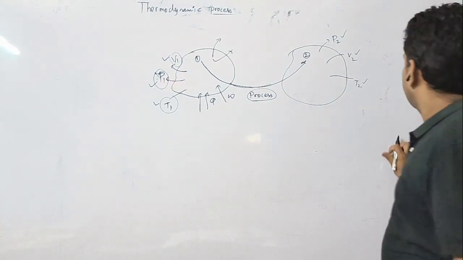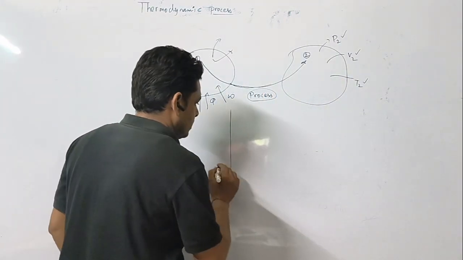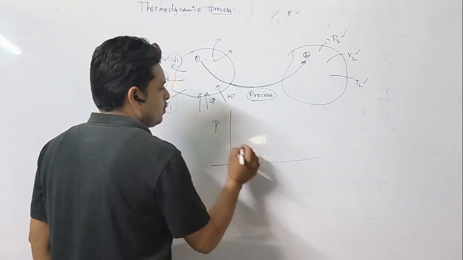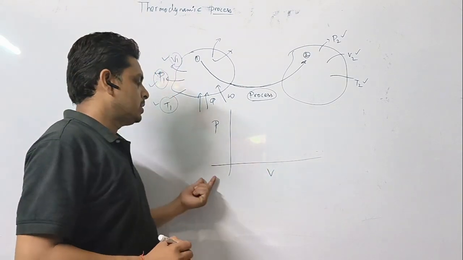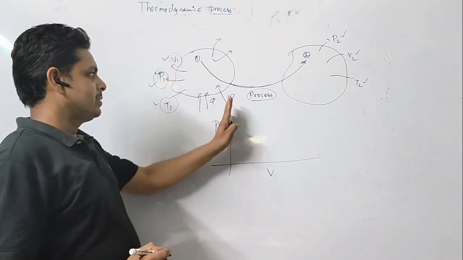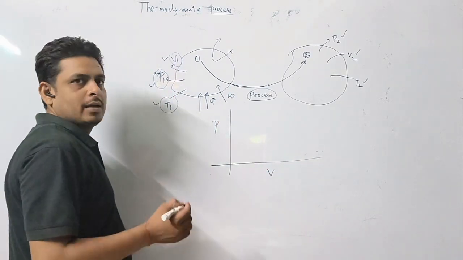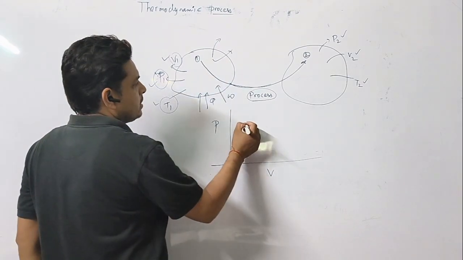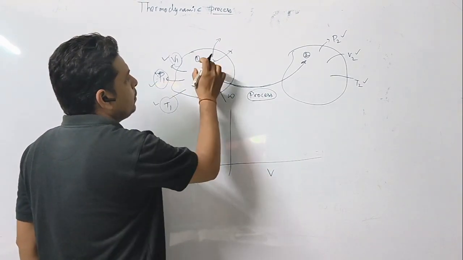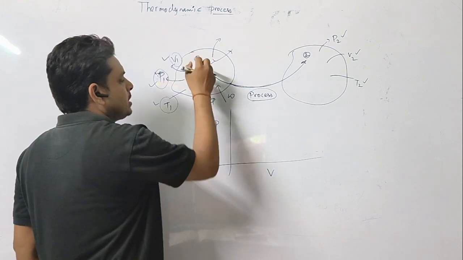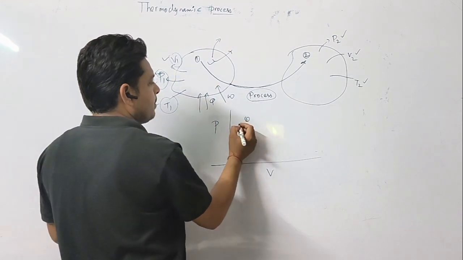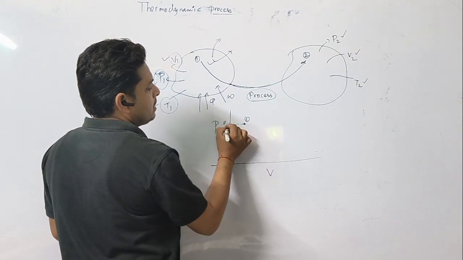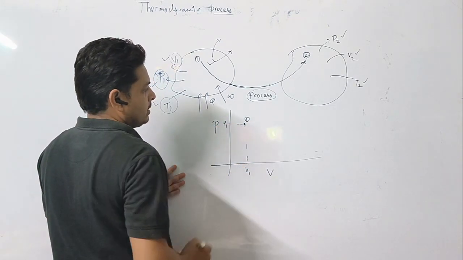Suppose we follow this diagram, this is your pressure volume graph. Volume is denoted on the x-axis and pressure is denoted on the y-axis. If you want to represent state 1, suppose this is state 1 having pressure P1 and volume V1, right?